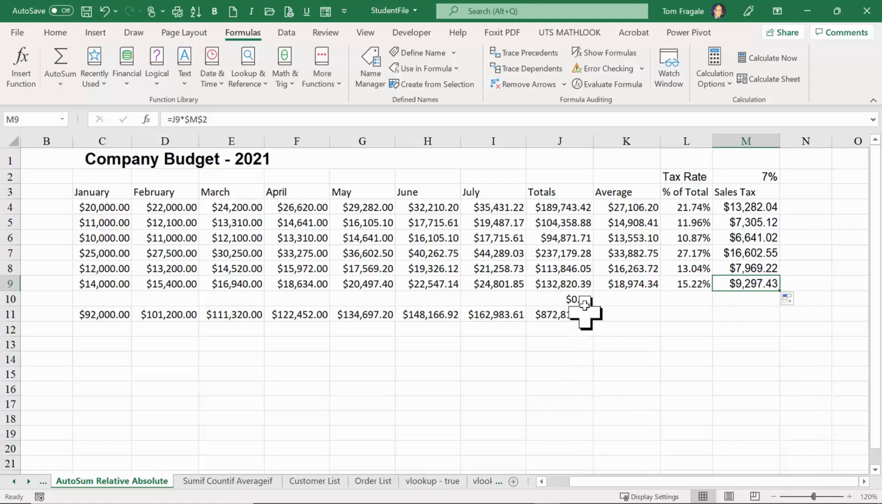Okay? So hopefully you got the idea of the AutoSum, which was tip number 1, the relative formulas, which was tip number 2, and the absolute formulas, which is tip number 3. The next thing I'd like to talk about is making formulas that will link your sheets together. So I'm going to go to a different sheet here.